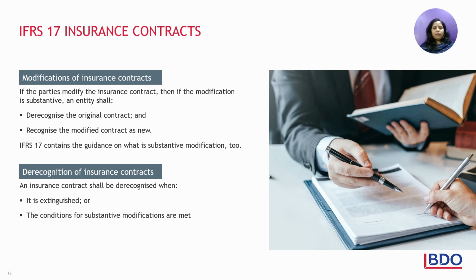We spoke about the recognition. Now we will speak about the modifications to the insurance contract. So there is a list of conditions based on which you can determine whether it is a substantive modification or otherwise. In case of modification, if either party modifies the insurance contract, and which is substantive in effect, then the entity can de-recognize the original contract if the modification is too substantive, and then recognize the modified contract as the new contract from that period.